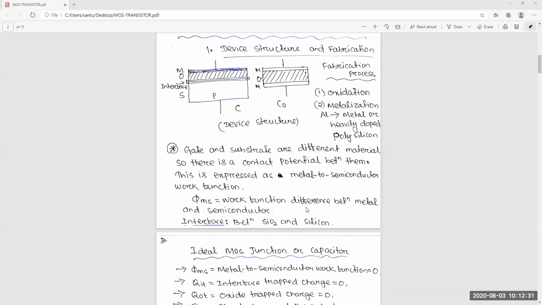The next thing is phi ms, which is nothing but the metal to semiconductor work function. For the ideal MOS, we will assume this part is 0. When we discuss the non-ideality of the MOS, we will calculate phi ms from the band diagram, the metal to semiconductor work function, and add it in our calculation. And the interface is between SiO2 and silicon.